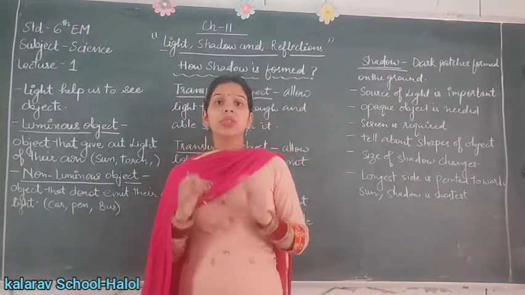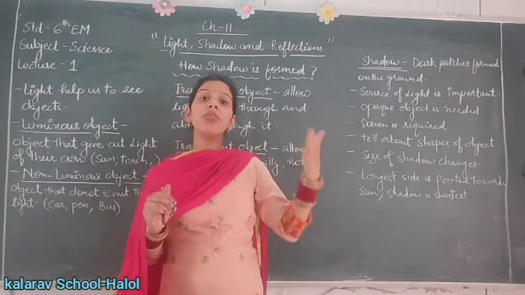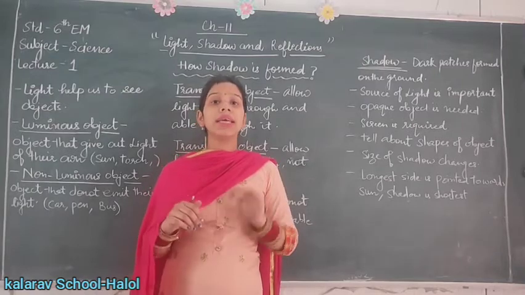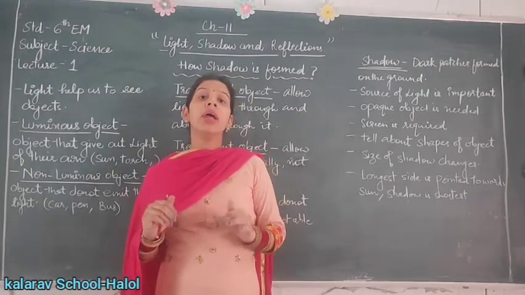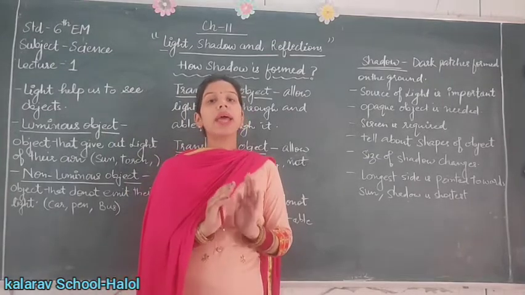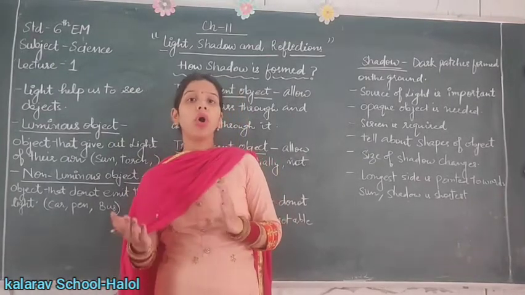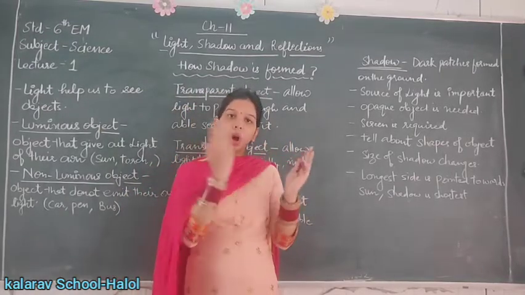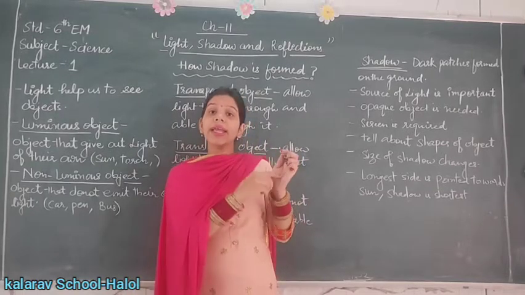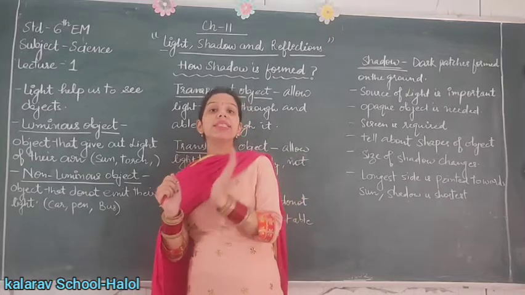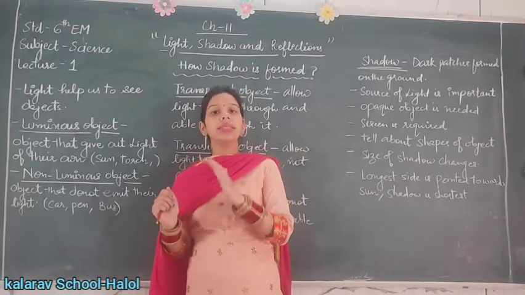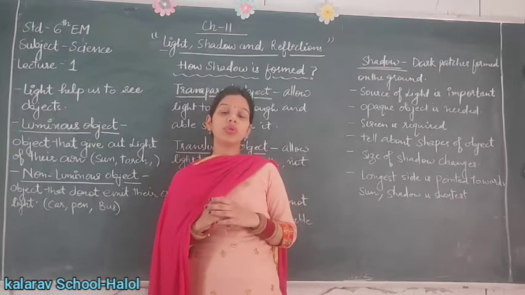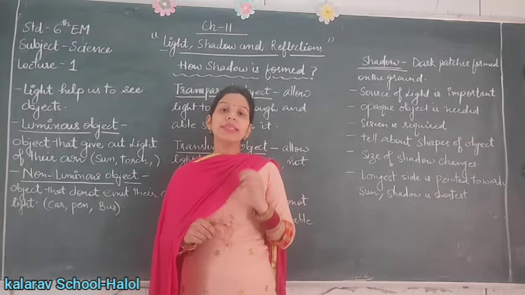So what is a screen? A screen is a ground, the wall of a room, a blackboard, the wall of a building, a floor. These are the screens which allow the light to strike on an object so that a shadow is formed on the screen. When the source of light falls on an object, then that light reflects and we see its image on the ground, on a screen. That image formed by the striking of the source of light on an opaque object is called a shadow.